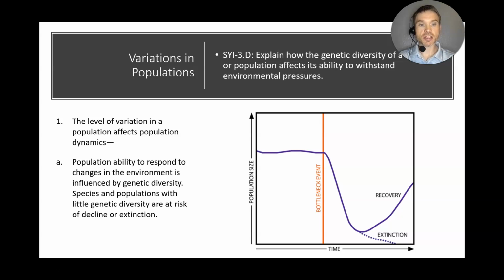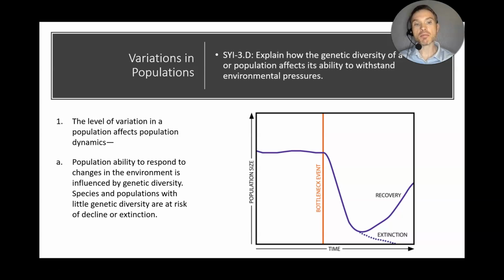And in earlier presentations, we talked about the concept of the bottleneck event. In this diagram on the right-hand side, you see that we have a large population size, represented by the red line, then we had some catastrophic event. The population drastically declined, and because of that, by random chance, we could have lost our genetic diversity in the population.